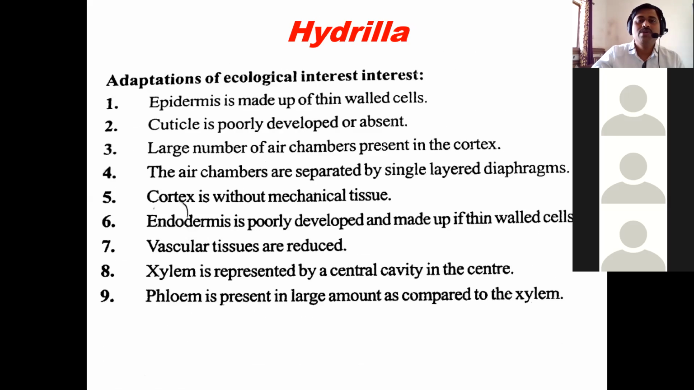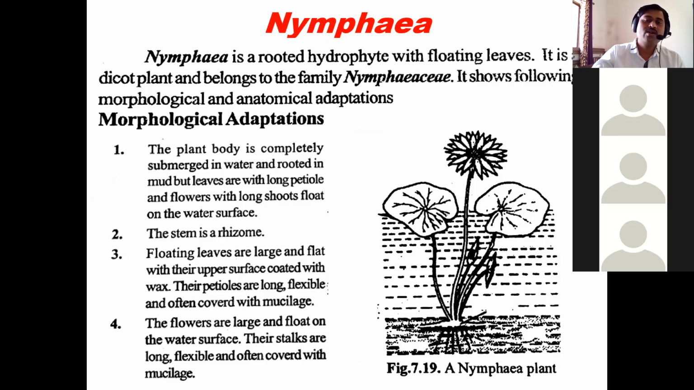In Nymphaea, if we see, Nymphaea is a rooted hydrophyte with floating leaves. It is a dicot plant, and it belongs to family Nymphaeaceae. So it shows the following morphological adaptations. The plant body is submerged in water, rooted in mud.